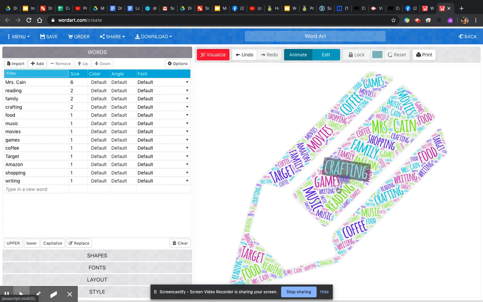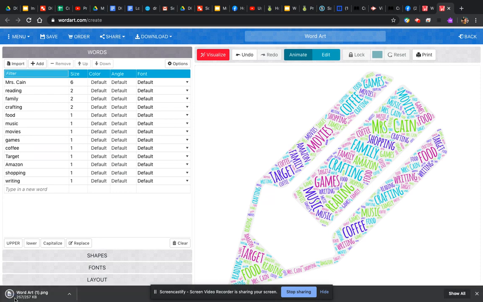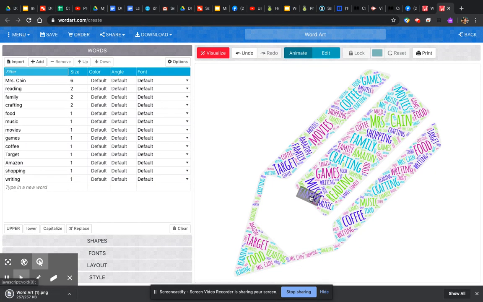Now, when you save it, it won't do this neat little thing that you can hover over. But that's okay. You're just going to save it as an image, and then you will either email it to us or you'll put it into Schoology, or we'll figure out how you're going to turn it in. But you'll click on download, and you're just going to save it as a standard PNG. And as you save it, it will download for you. So then you're going to use how you save it on your Chromebook, and save it to your images, and then it should be there for you.